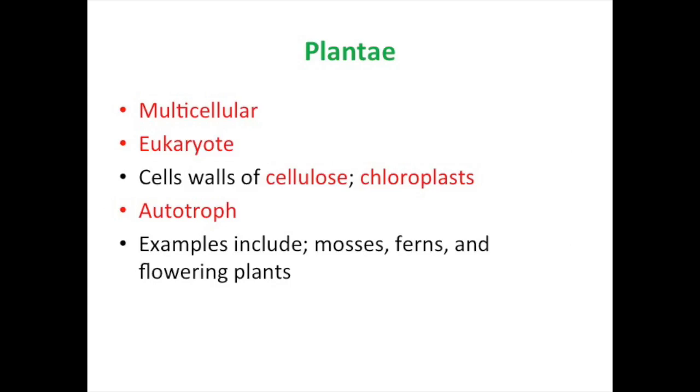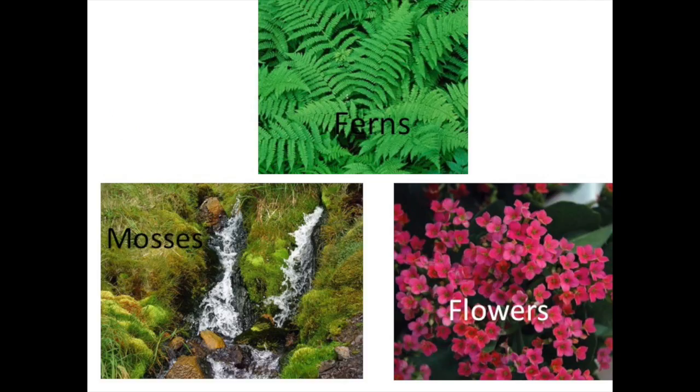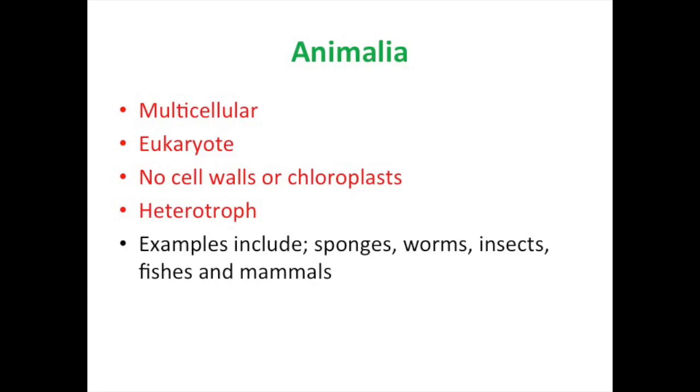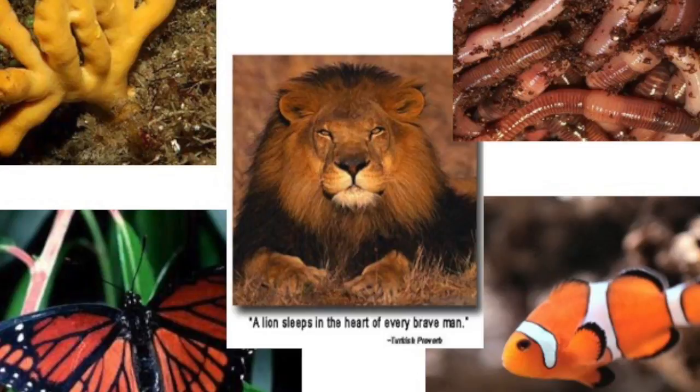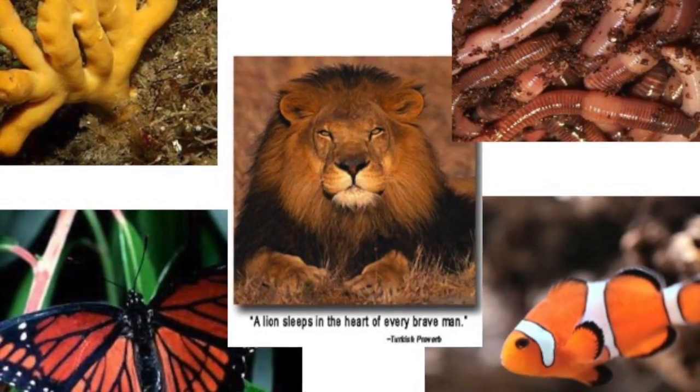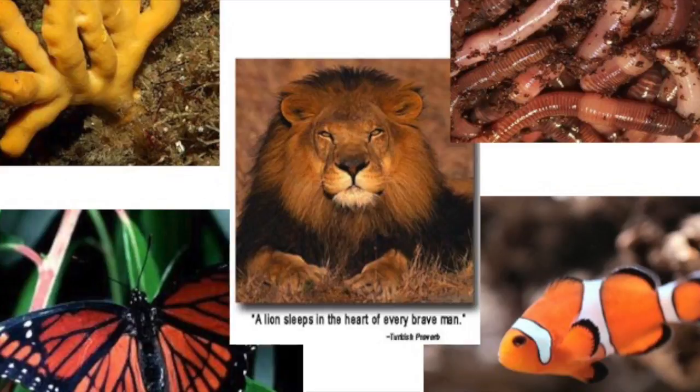Kingdom plantae are all multicellular. They're eukaryotic and they have cell walls of cellulose as well as contain chloroplasts. They're exclusively autotrophic, and some examples include ferns, mosses, and flowers. The last kingdom under domain Eukarya is Kingdom Animalia. These are exclusively multicellular, they're eukaryotic, and have cells without cell walls or chloroplasts, and they are all heterotrophic. That means we ingest our food. These include sponges, earthworms, insects like butterflies, fishes, and lions.